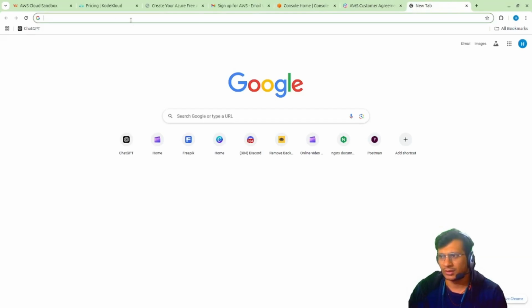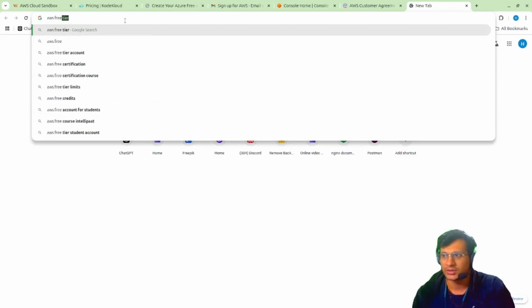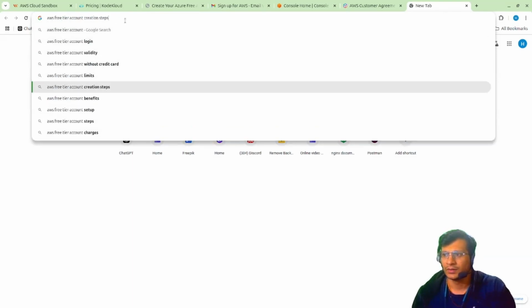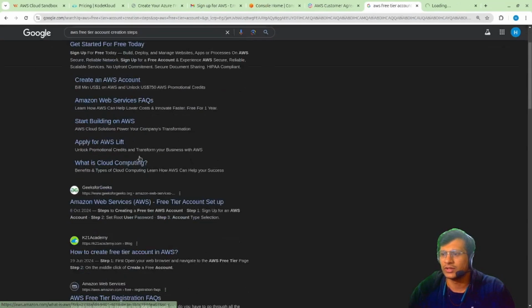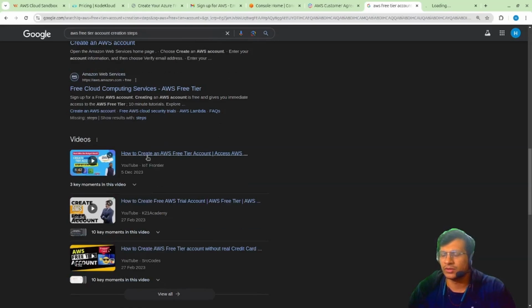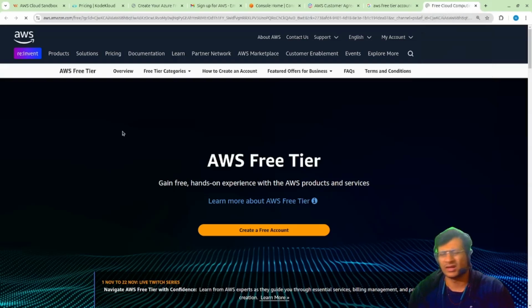are available. Credit card information is required while creating your AWS account, and some personal information is required, so I'm not covering that in the video session. But there is a lot of documentation in AWS. If you just search for AWS free tier account creation, you can find everything. Get started with your free tier account. This is AWS documentation, and there are multiple videos on YouTube that you can find.